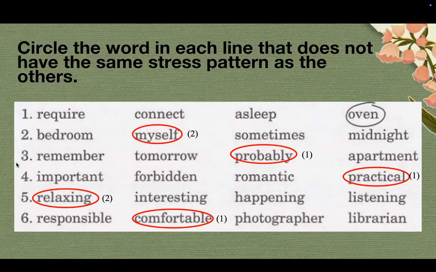Number 5, we have the word relaxing, which is different from the others because relaxing has the second syllable stressed. However, the rest of the words have the first syllable stressed. And the last line, we have the word comfortable, which is different from the others because it has the first syllable stressed. However, the rest of the words have the second syllable stressed, like responsible.